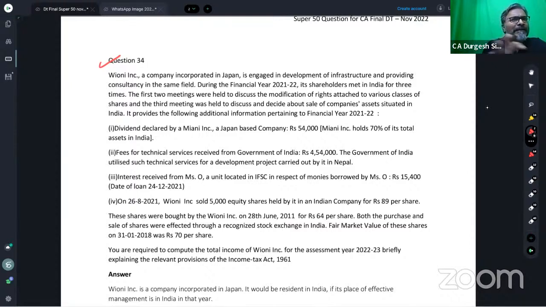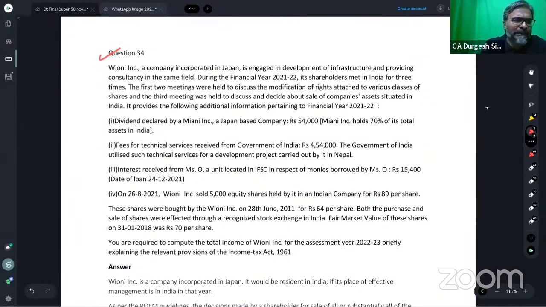If possible, select some of the questions that we are going to do today, and if it is possible, do revise these questions, students. That is my suggestion to all of you, just to ensure a good revision of these questions also on the day of the examination, so as to make yourself confident enough to tackle the examination in this case. Let's start. Vioni Inc.